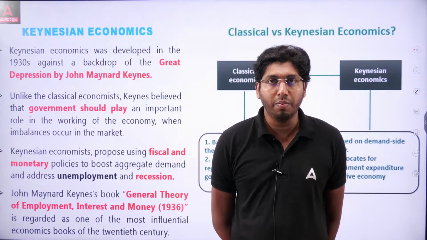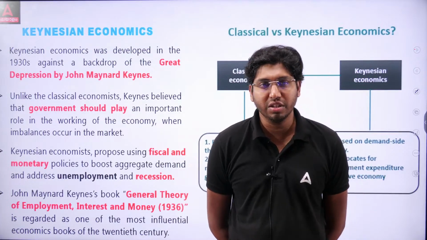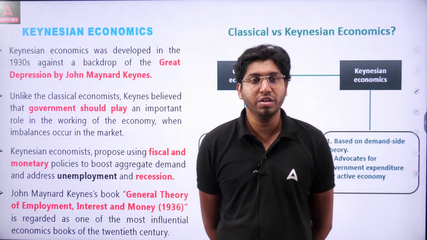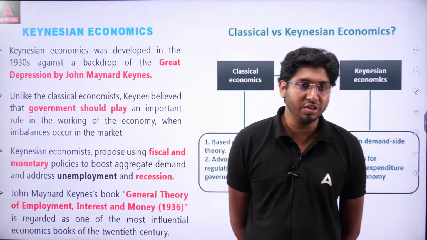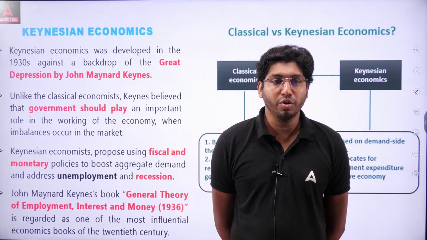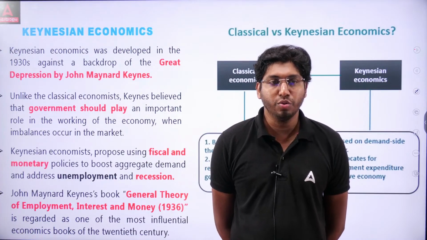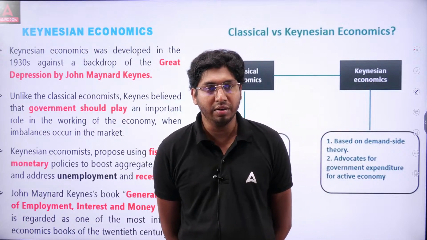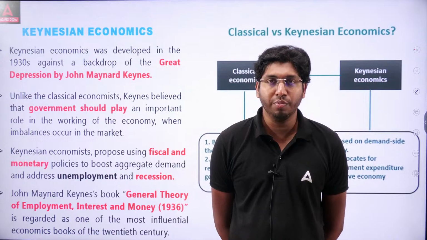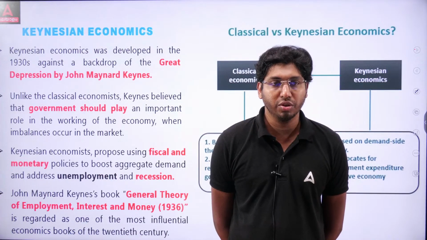Fiscal policy is a policy with the central government of a country, and monetary policy is a policy with the central bank of a country. In case of India, it is the RBI. In case of the US, it is the Federal Reserve. So through fiscal and monetary policy, they argued that demand should be increased, and government should intervene to address unemployment and recession.